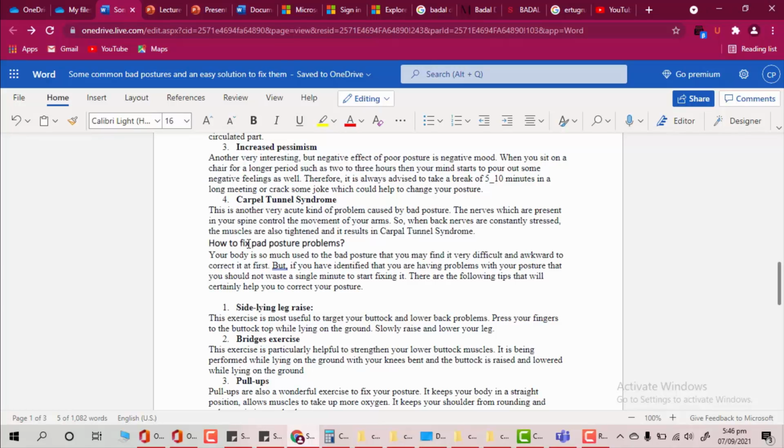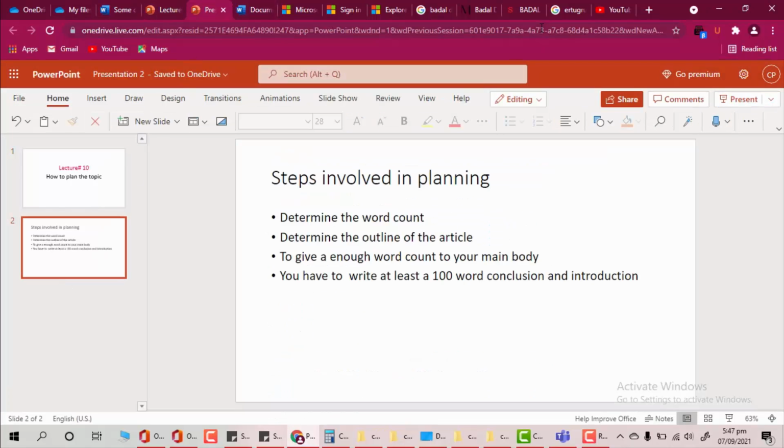Now what you have to do, the first step, is determine the word count, right? So how can you determine the word count? It may be asked by your client on a freelancing platform, or if you're writing for yourself, you have to look at what your top competitor is writing. If your top competitor is writing 1,000 words, you have to go for 1,000 words, or at least 1,500 words, not more than 1,500 words. I think it would be fine if you write 1,200 to 1,500 words for a 1,000-word article of your top competitor. So the first step is determine the word count.